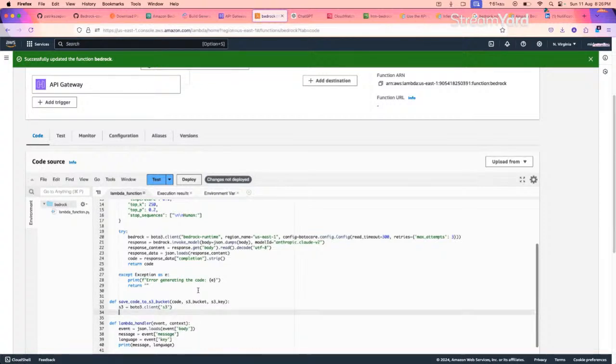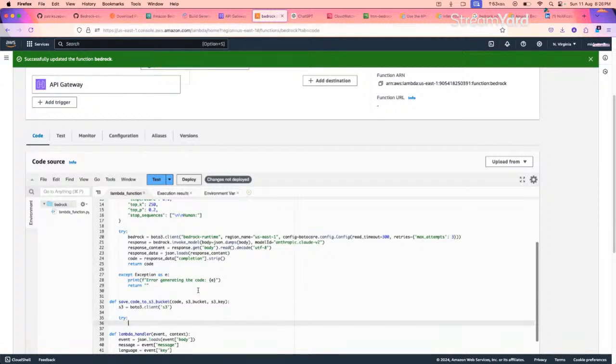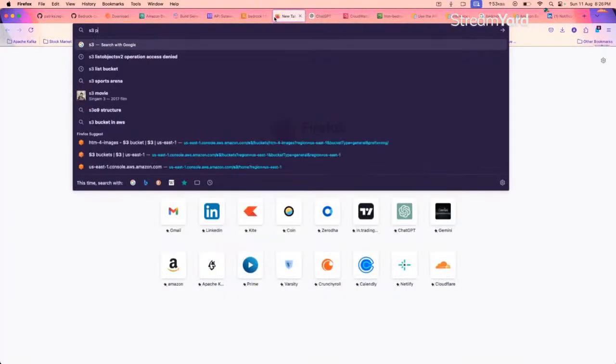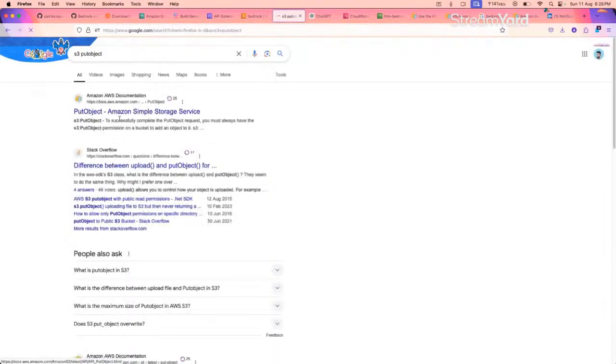Next, we have to put the data, or the code, into a file and store it in S3. So a try and except block, because error handling is important. Inside the try, we'll do S3 dot. S3 has many API calls that are available. The put API call is there to put the object into S3. Let me search for the API call. I think it's put object. Yeah, the API call is S3 put object.